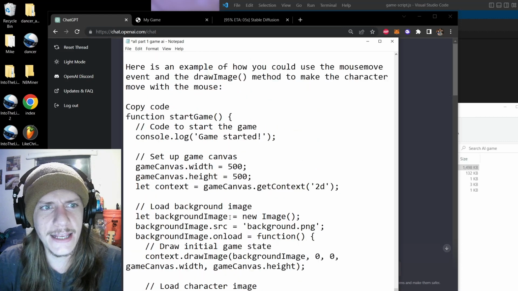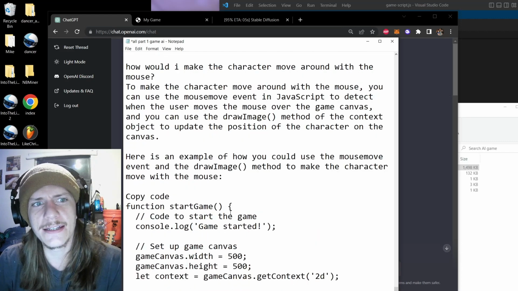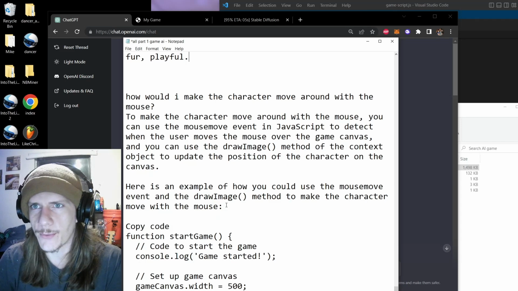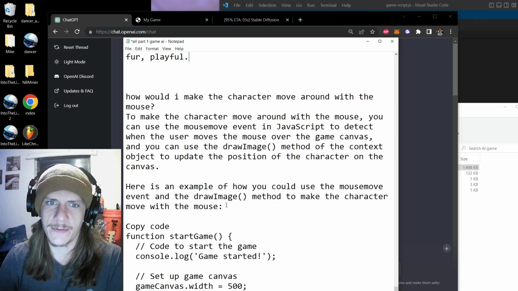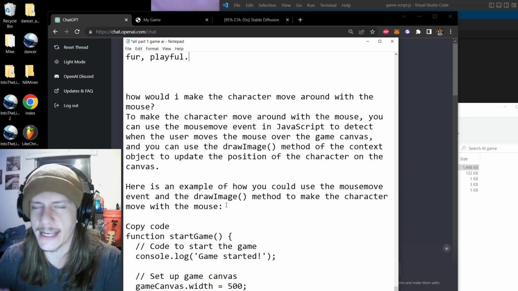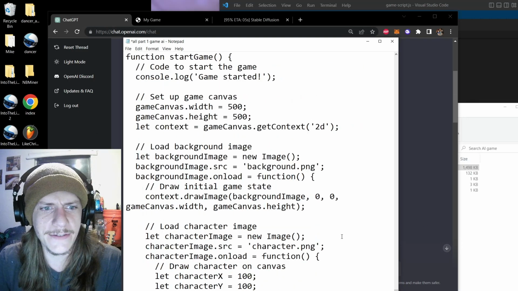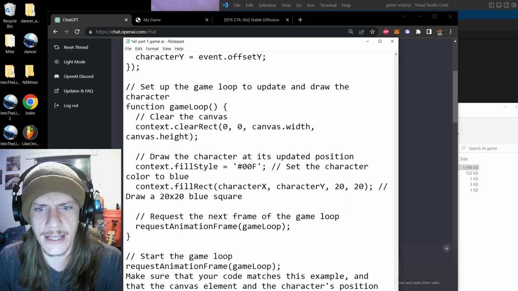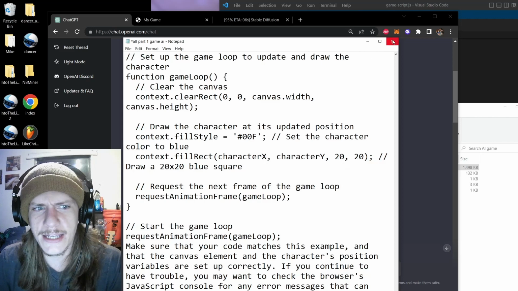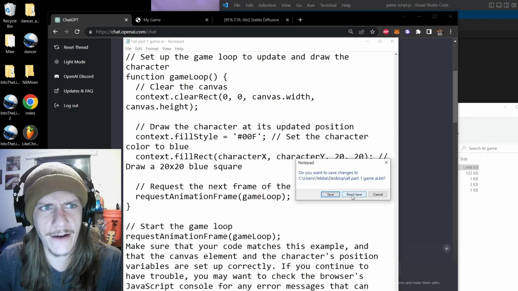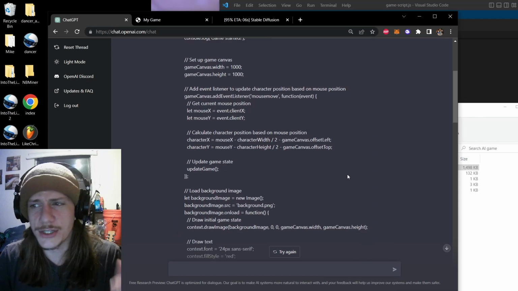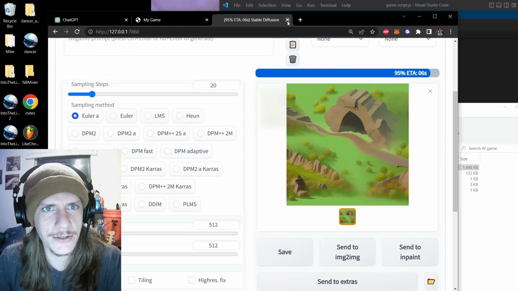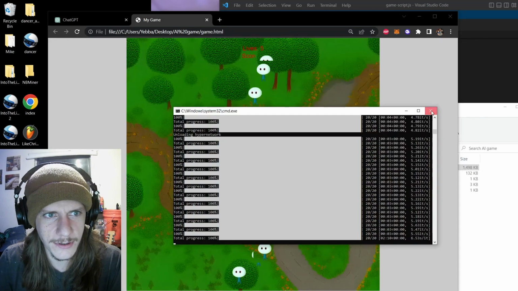The code that it gave me is to make it move around with the mouse. But I had specific requirements for it, like I wanted to update in real time when I moved the mouse, not every 10 seconds, and it was able to answer every question. I did have some cutoffs with network errors that I was getting on ChatGPT, and so I would lose it, so that's why I saved this one on a text pad. So let's just close this one now, and I'm going to show you guys how far I've gotten with my current game, which is not very impressive at all. Let me close this Stable Diffusion.